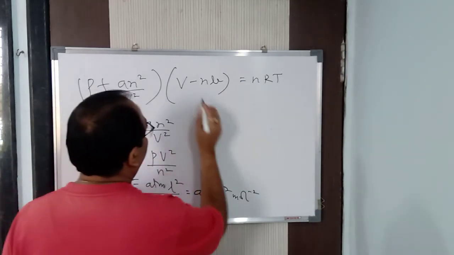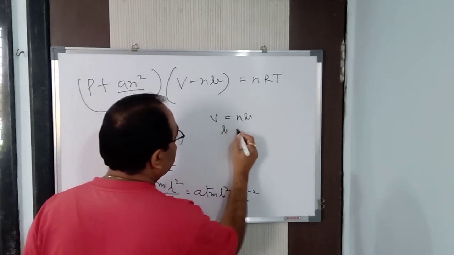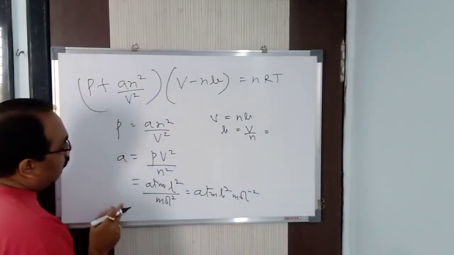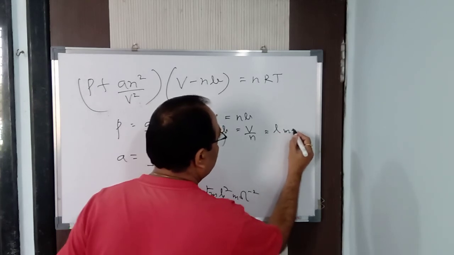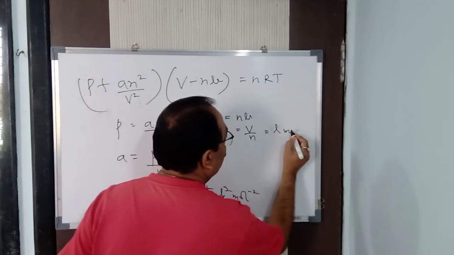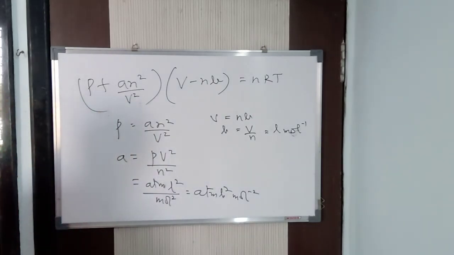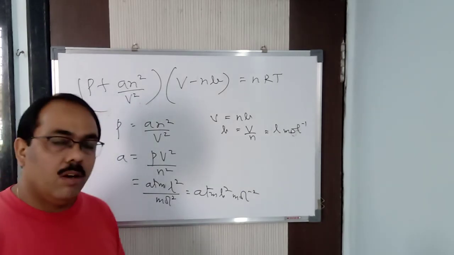Similarly, now small v is equal to nb. So b is equal to v by n. So volume is measured in liter, and this is measured in mole. So liter per mole, that's the unit of b. So this is the unit of a, and this is the unit of b. We got it. This is all about it. Thank you.